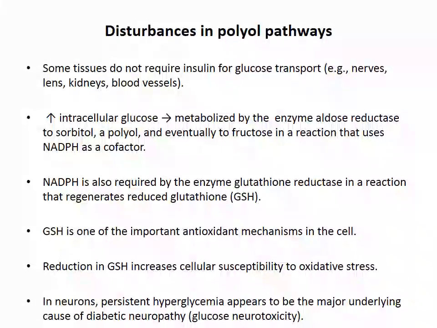So what happens here is, because of the increased intracellular glucose level, to reduce this glucose to fructose, NADPH is used up more. So this NADPH will not be available for the formation of reduced glutathione, which is an important antioxidant mechanism. Because of the reduction of reduced glutathione, there is increase in the cellular susceptibility to oxidative stress. So in neurons, there is this persistent hyperglycemia. It appears to be the major underlying cause for diabetic neuropathy. That is, it's called glucose neurotoxicity. So this is about the third pathway, that is disturbance in the polyol pathway.